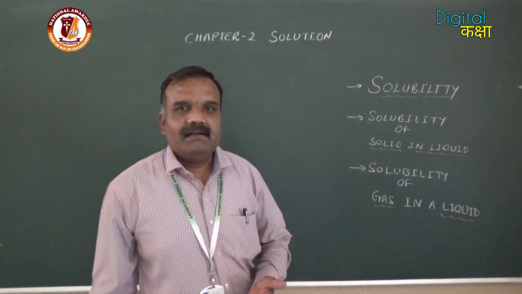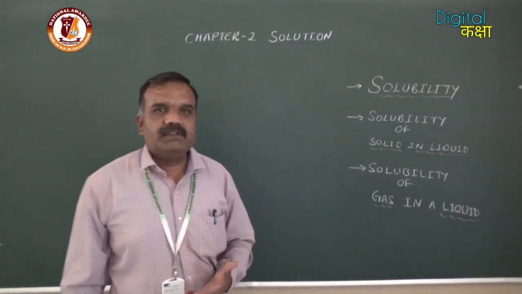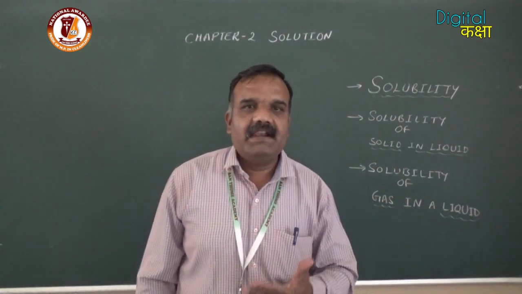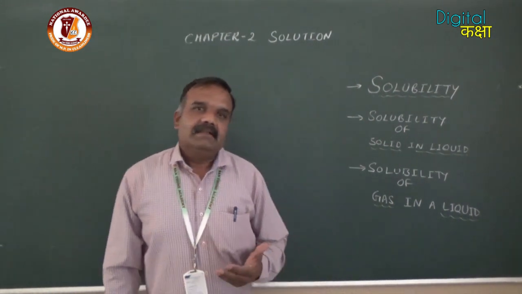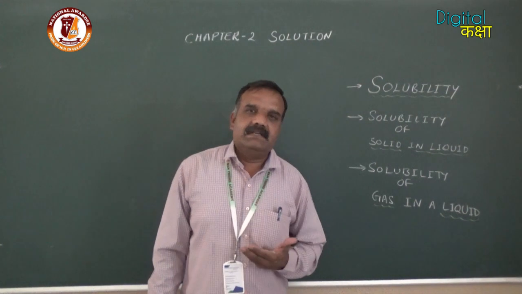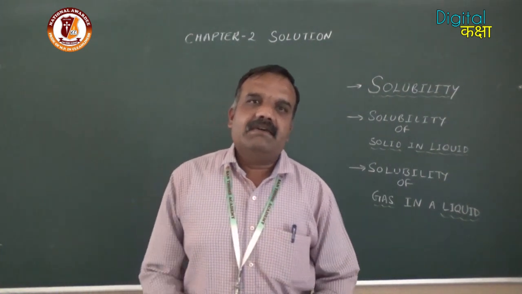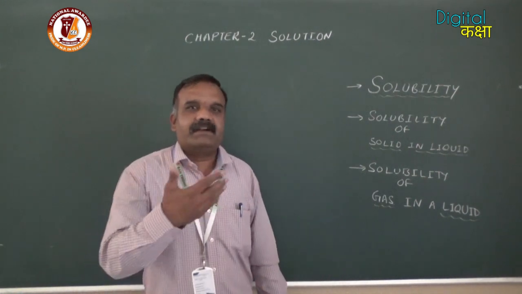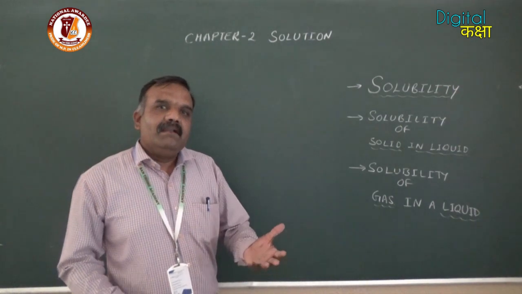As we know, the solubility of a gas in a liquid depends upon the nature of the gas as well as the nature of the liquid. We have seen that oxygen is soluble in water, and carbon dioxide also gets dissolved in water. But it depends upon the nature.